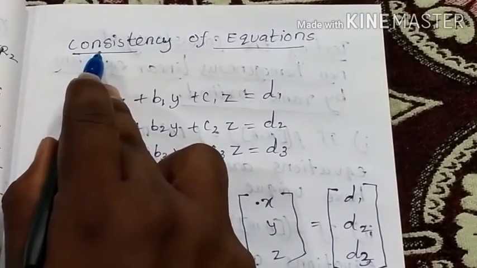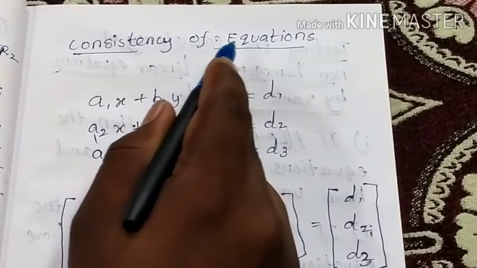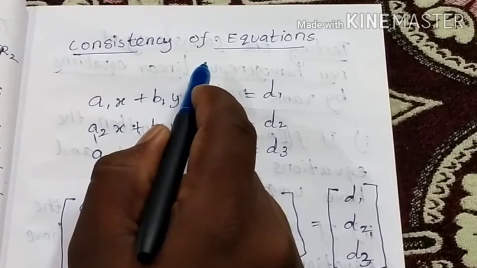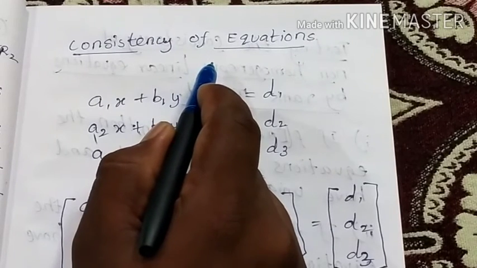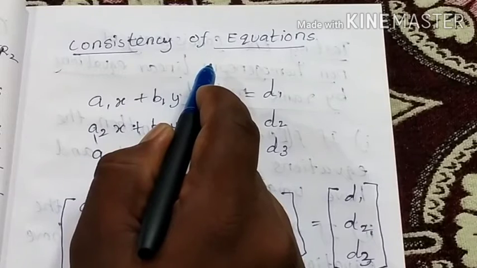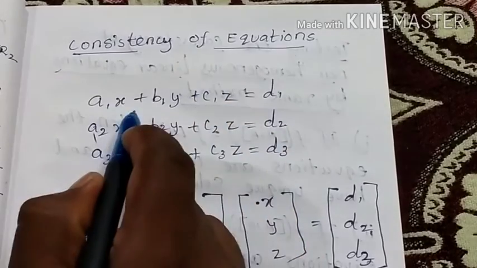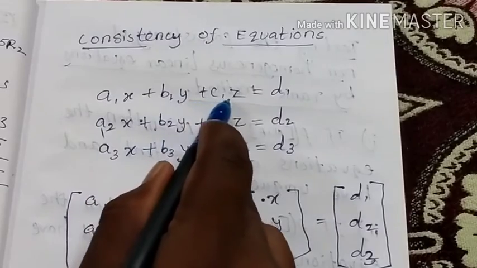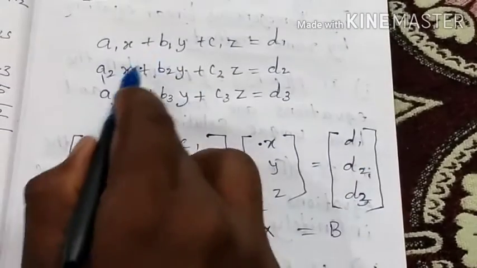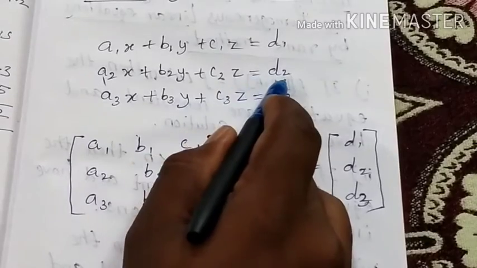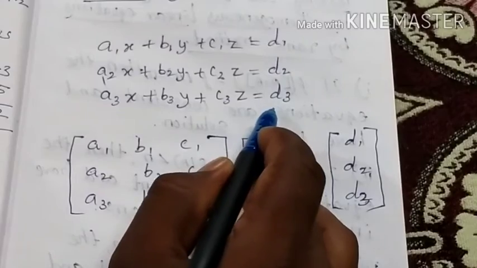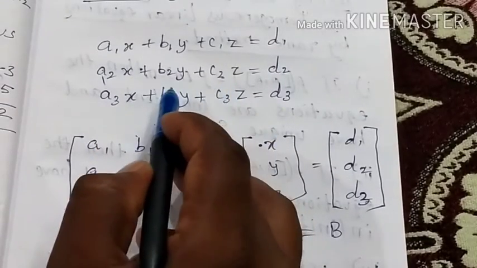Okay, the next topic is consistency of equations. We have already studied how to solve simultaneous linear equations by the matrix inversion method in 11th standard. So consider three non-homogeneous equations: a1x plus b1y plus c1z equal to d1, and a2x plus b2y plus c2z equal to d2, a3x plus b3y plus c3z equal to d3. Consider the three non-homogeneous linear equations.